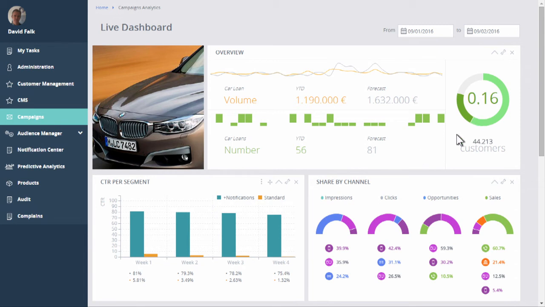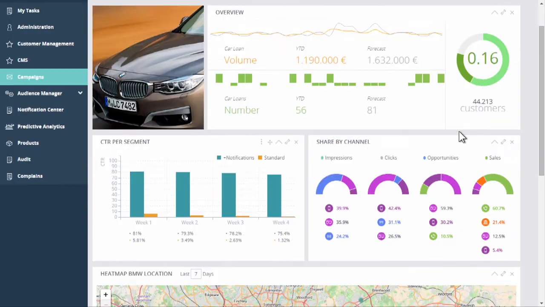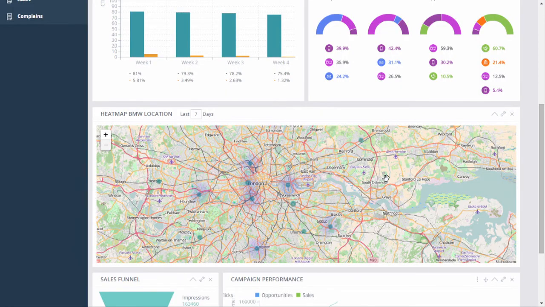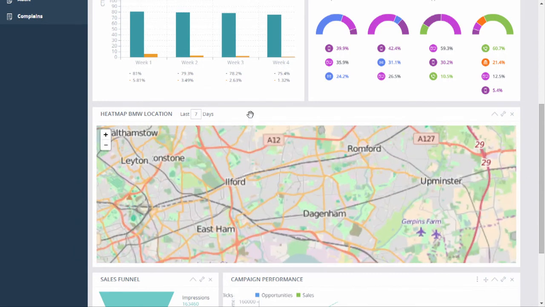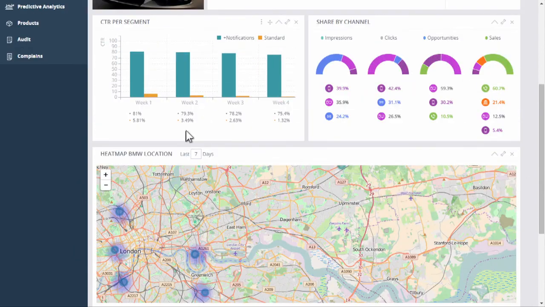So first, on the top right here, if I wanted to know what the success of this campaign is right now, I could see that right here, 0.16% at this point. Then down here, I have a dynamic map. Now, what this shows me is in the last 7 days where my car loan offer was offered to customers. And up here, I can drill down on segments. So I can look per segment what the result has been. In this case, click-through rate, I can see what the difference is between people that received a notification at one of our locations versus people that did not. And I can see that the success is much higher if they received the notification.